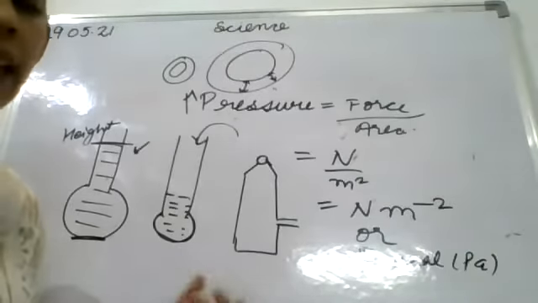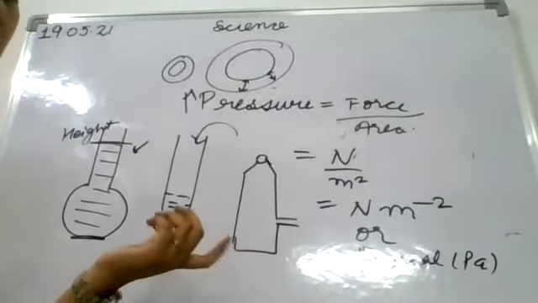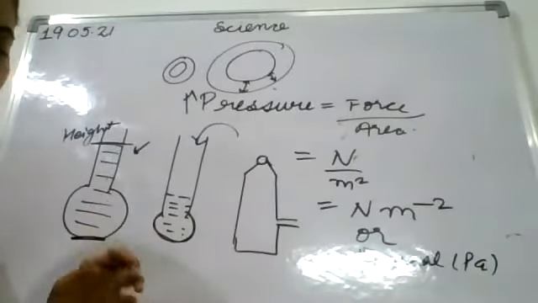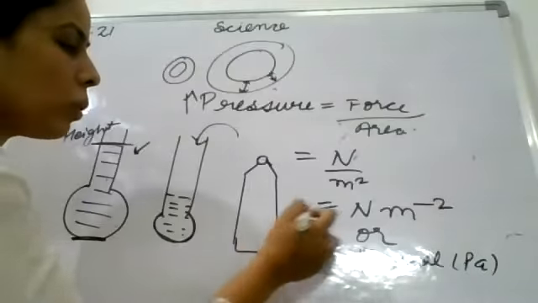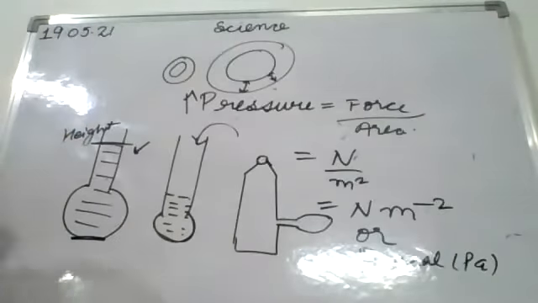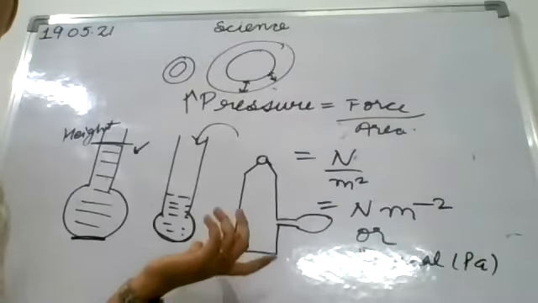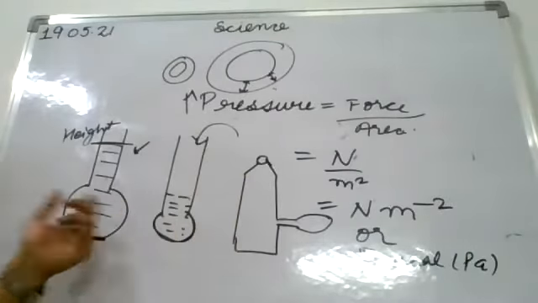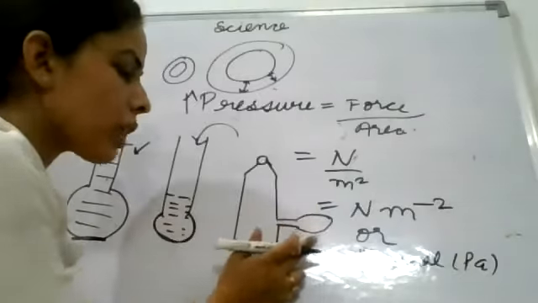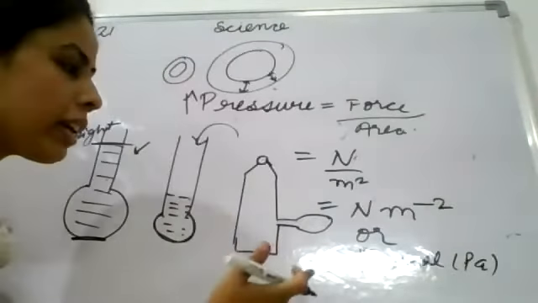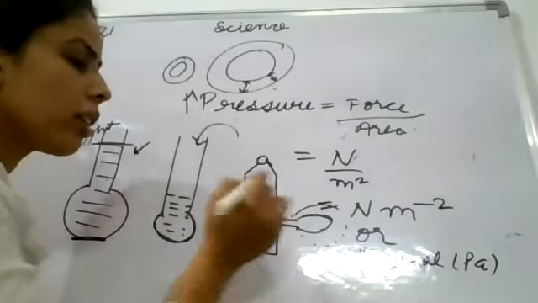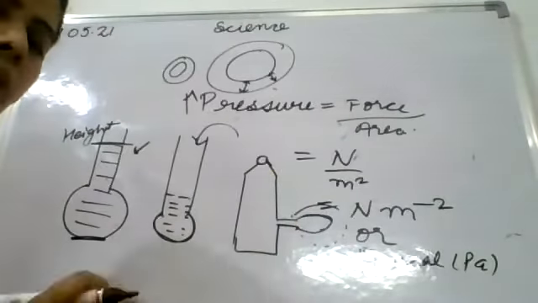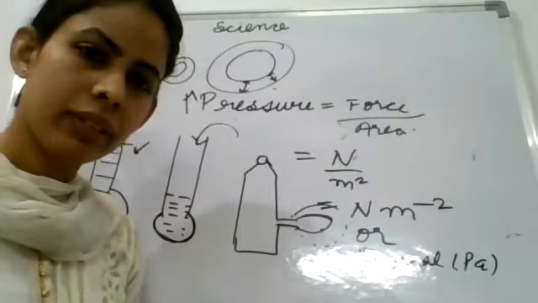Then you will cover this end of the pipe with a balloon, or you can use any rubber sheet. So when we pour the water into it, what will happen? This balloon will start bulging. If I add more water, then the bulge will increase. So it depends upon the amount of water that I have added.